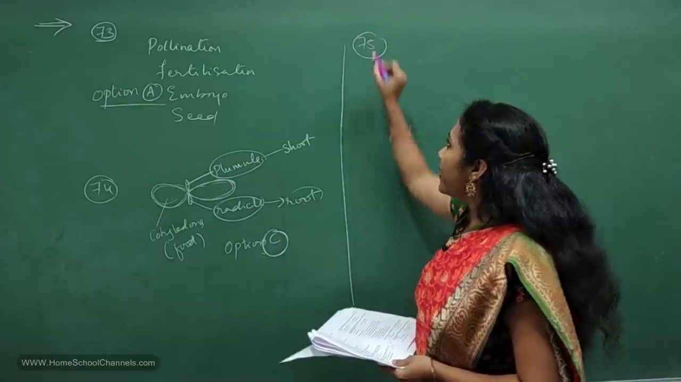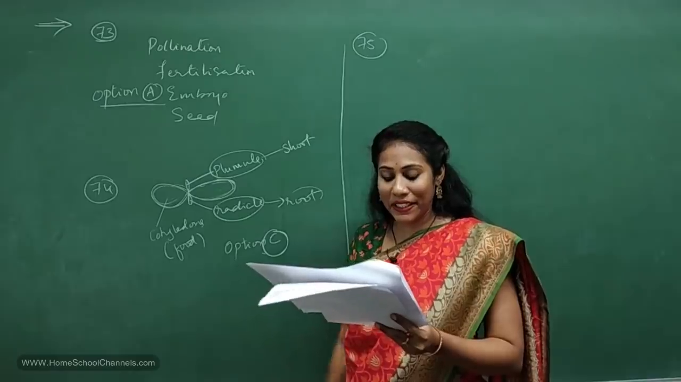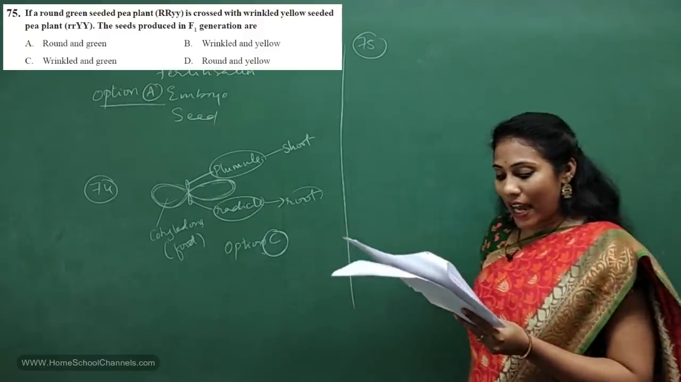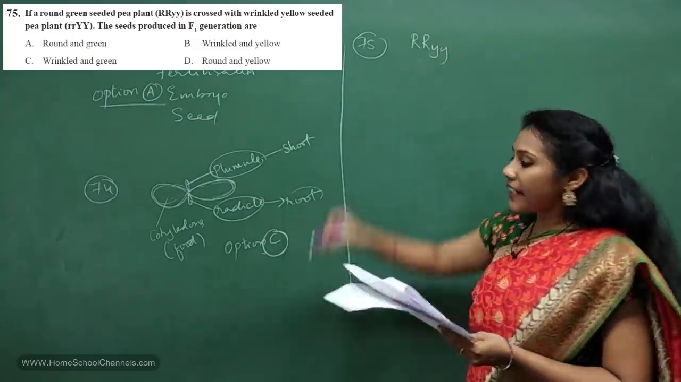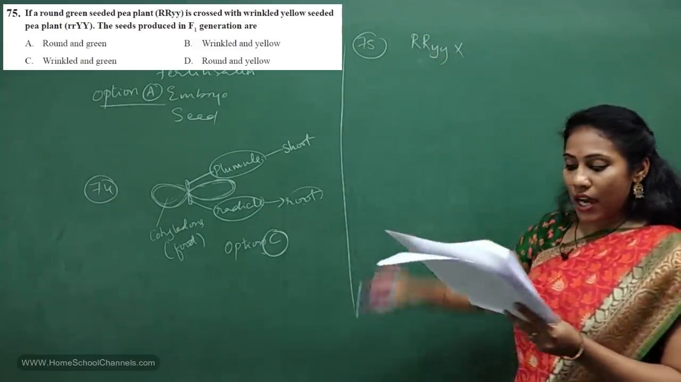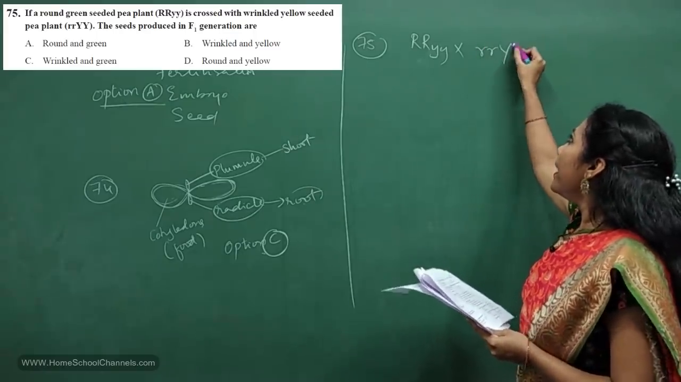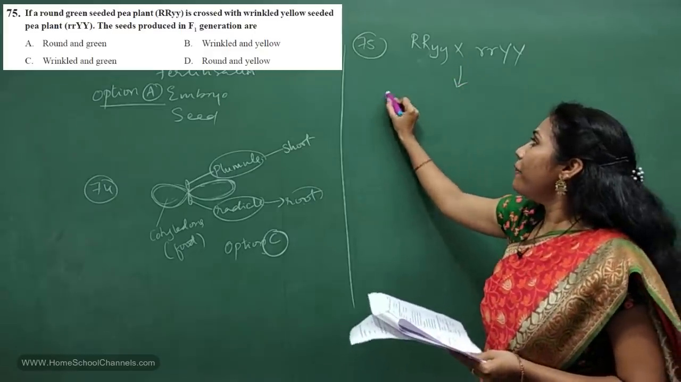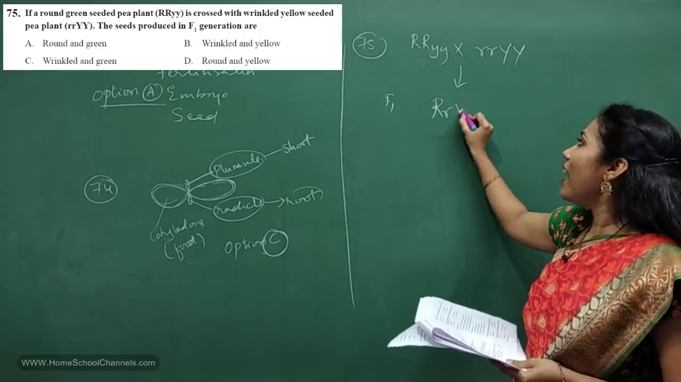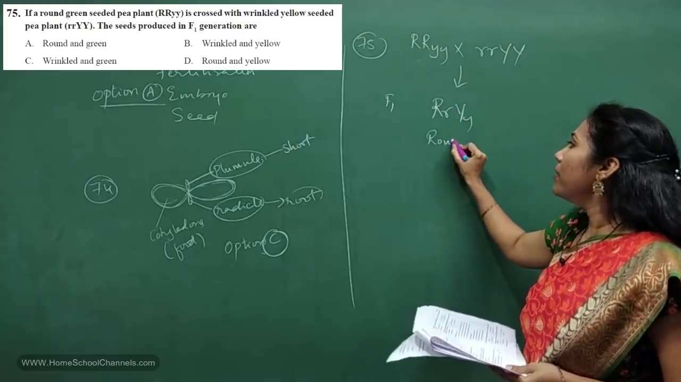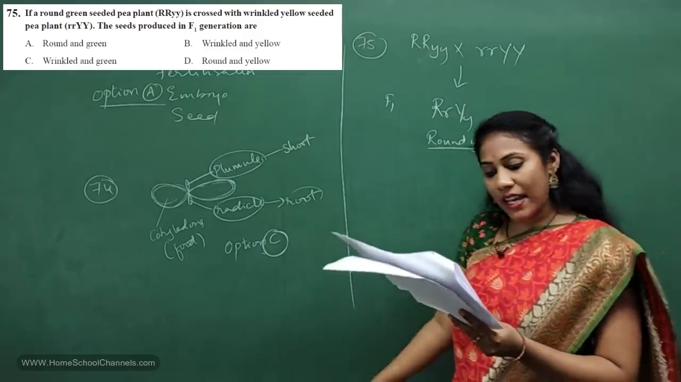75th question, very simple question. Actually I didn't expect such a simple question from genetics, that is heredity and evolution. Say if a round green-seeded pea plant is crossed with a wrinkled yellow-seeded pea plant, in the F1 generation, what do you get? Definitely in F1 generation, you will get RRYY, that is round yellow-seeded plant, right? So they have asked that only.